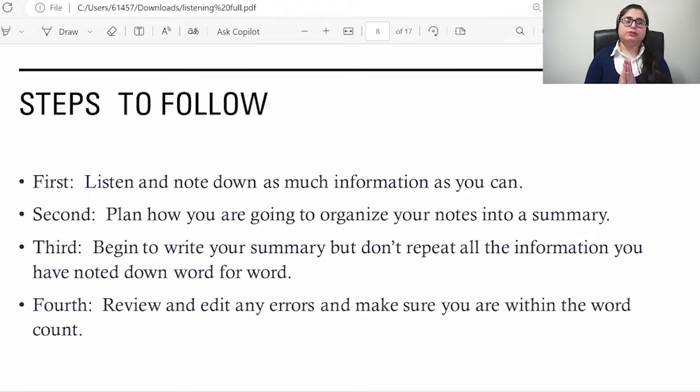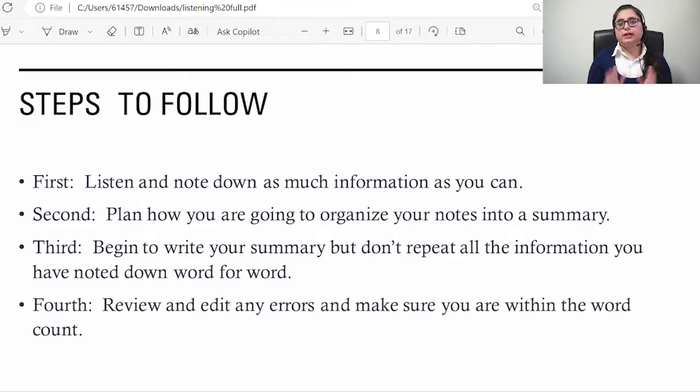Third thing, begin to write your summary, but don't repeat all the information. Stop repeating the keywords in your summarized spoken text. Always have different keywords or phrases. You cannot repeat. If you do so, you will be losing points.